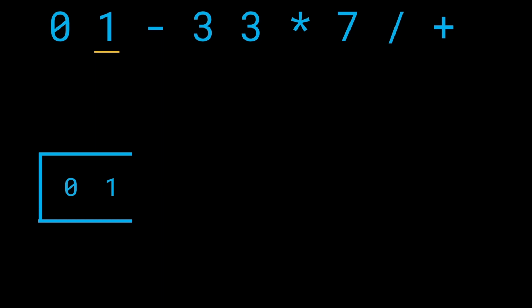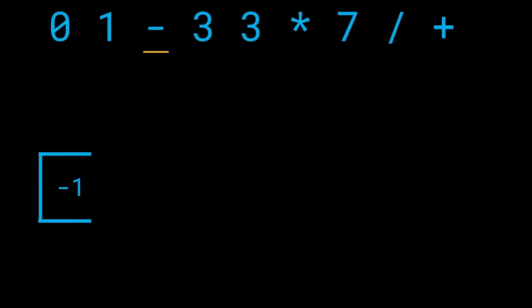But things get a bit more interesting when we get an operator. Because now, what does this operator mean? What does this entire 0, 1, minus thing mean? This means that we have to do 0 minus 1. In other words, we have to pop 1 out of the stack, and also pop out 0 from the stack, and compute 0 minus 1, because we have gotten the minus sign as the current value. Then we put the result back into the stack, right? So what did we do? You get an operand, you add it to the stack, no asking questions twice.